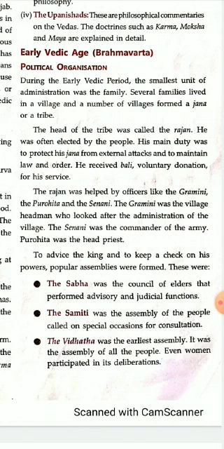The head of the tribe was called the Rajan. So in a tribe where there were many villages, there was one head who was called the Rajan. He was often elected by the people. He was a people's representative. His main duty was to protect his jana from external attacks and to maintain law and order.